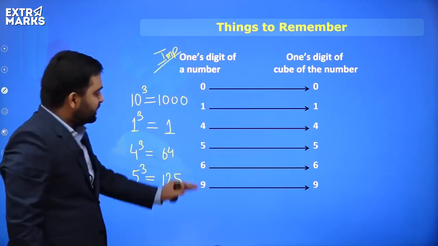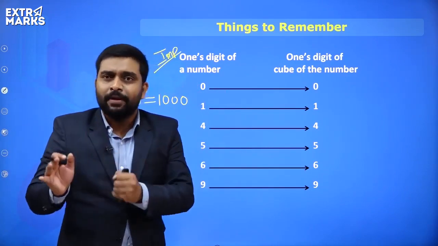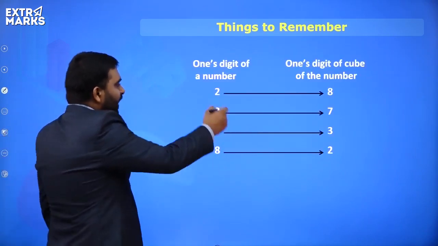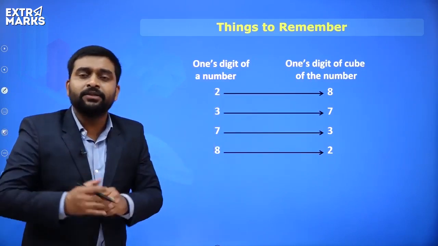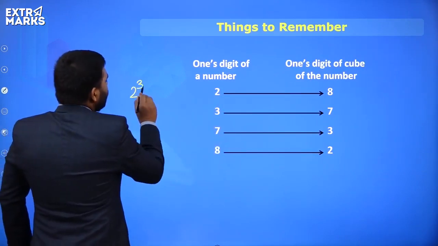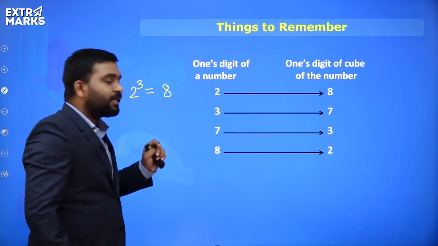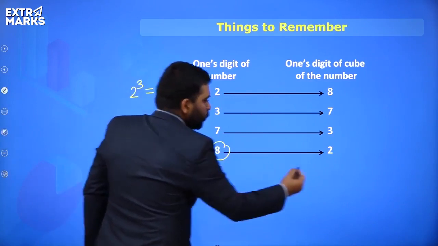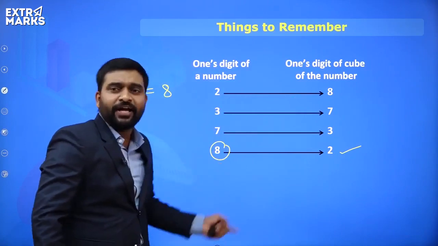Okay? Now these are the numbers where the number and the cube of the number have the same unit digit. But there is one more case everyone. Now everyone, if a number is ending with 2, the unit digit of the answer we get after doing the cube will be 8. For example, 2 cube is how much? 8. See, the unit digit over here is 2 and the unit digit of the answer we get is 8. So in case of 2, you'll get 8 and in case of 8, you will get 2.